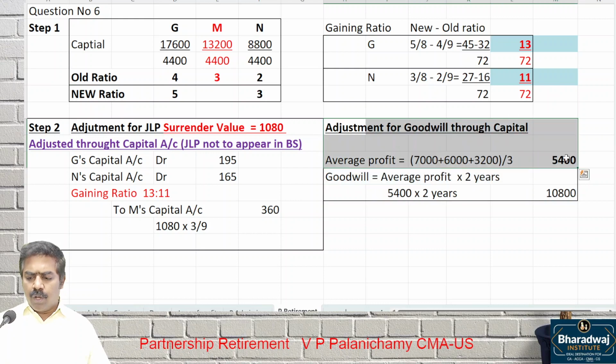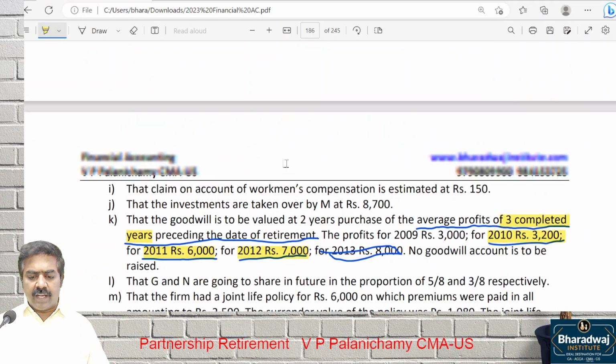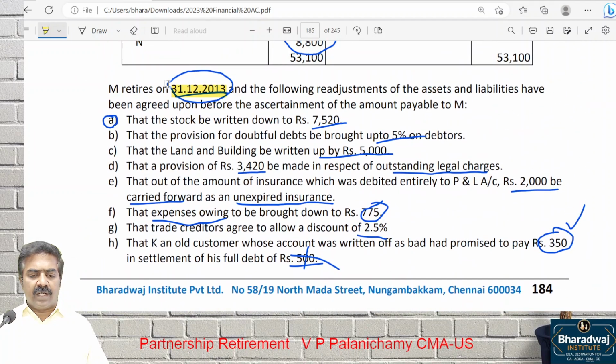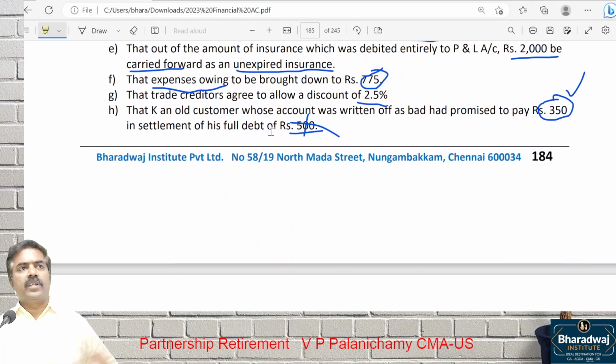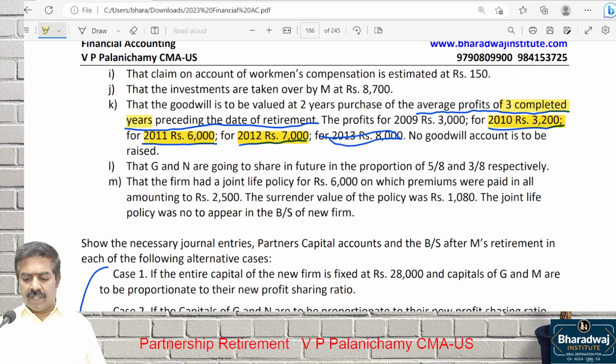I repeat once again. Why are we not taking 2013? The partner retired on the last day, before the year is complete. So don't take 2013. Take 2012, 11 and 10. Only 3 completed years you should take.